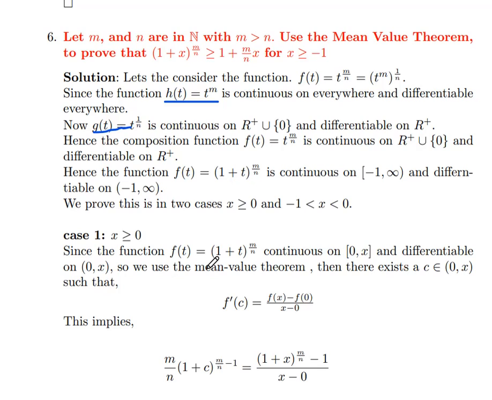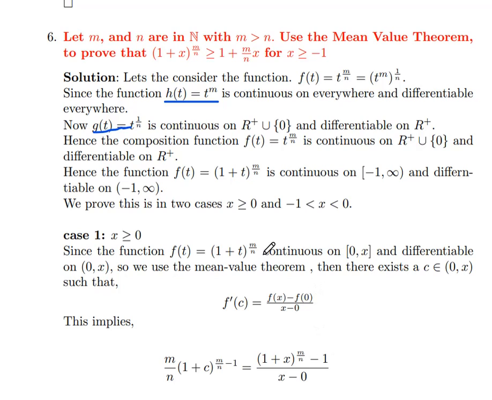So what does the mean value theorem say? If the function is continuous on the closed interval and differentiable on the open interval, then there exists a c belonging to the open interval 0 comma x such that f dash of c equal to (f of x minus f of 0) by (x minus 0). This implies, what is f dash of c? Here the function is (1 plus t) whole power of m by n. On differentiation, we get m by n (1 plus c) whole power of m by n minus 1, since the differentiation of x power of n is n x power of n minus 1. Here f of x equal to (1 plus x) whole power of m by n.